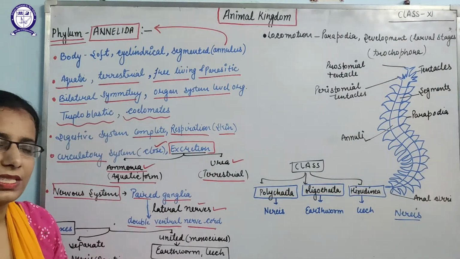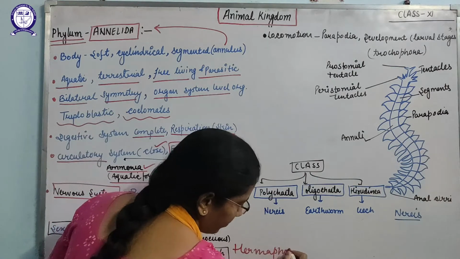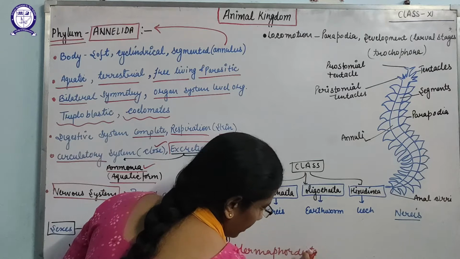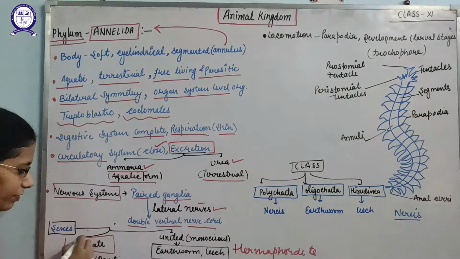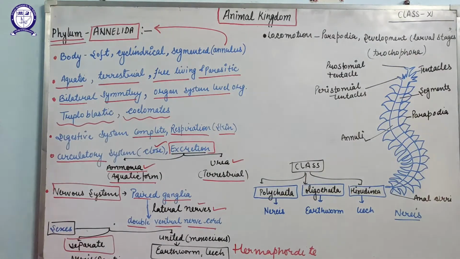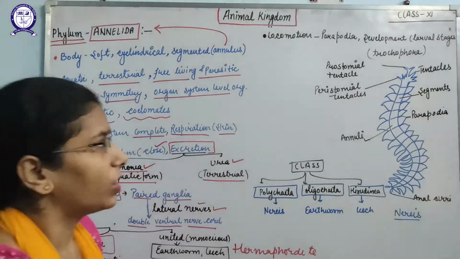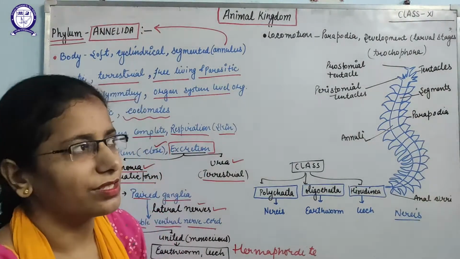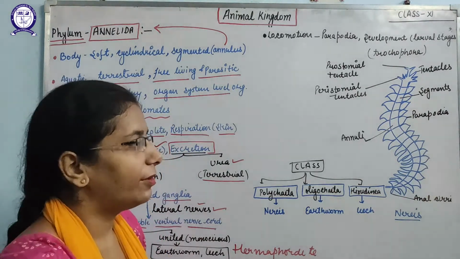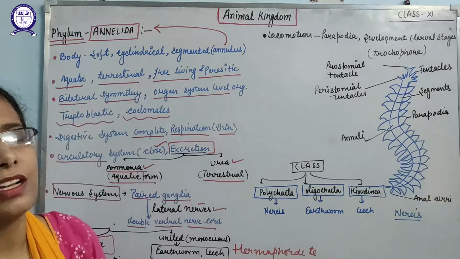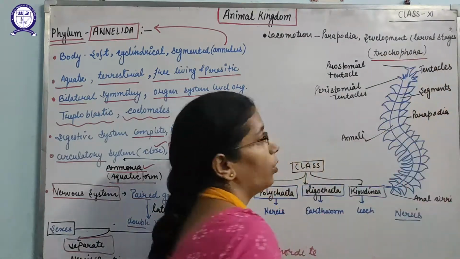Examples are earthworm and leech, which are also considered hermaphrodite, meaning both sexes are found in the same body. But some organisms have male and female separate, for example Nereis, an aquatic form. As for locomotion, they have special structures known as parapodia which help in locomotion, and development takes place through larval stages. The larva you have to keep in mind is the trochophore.